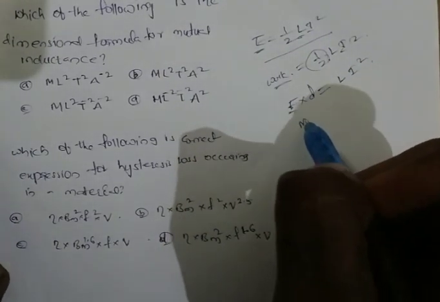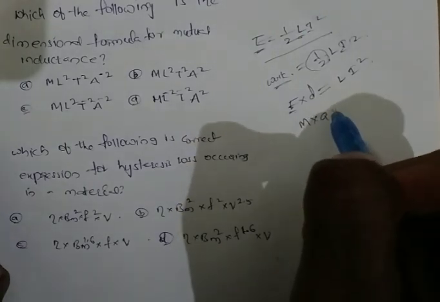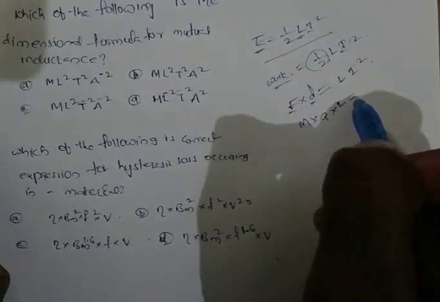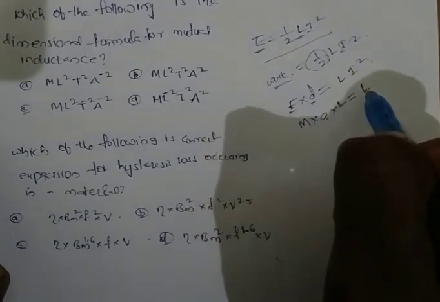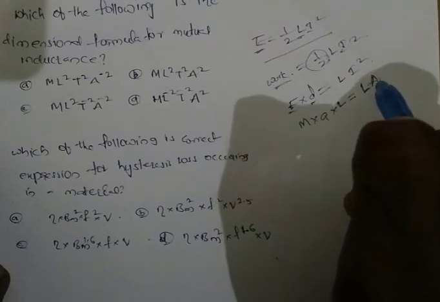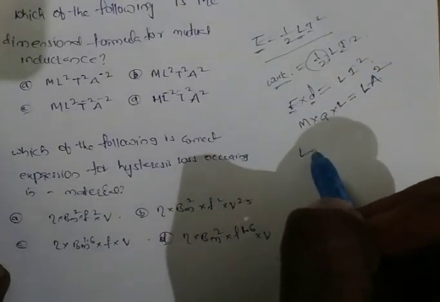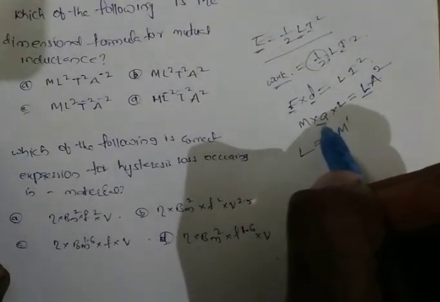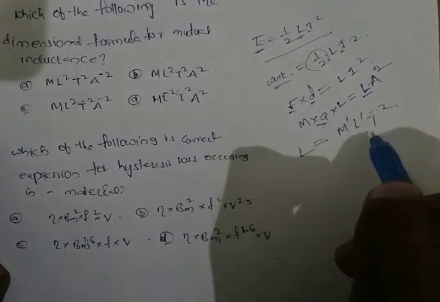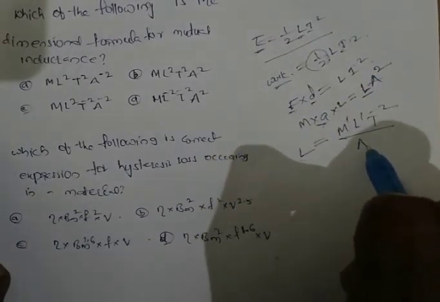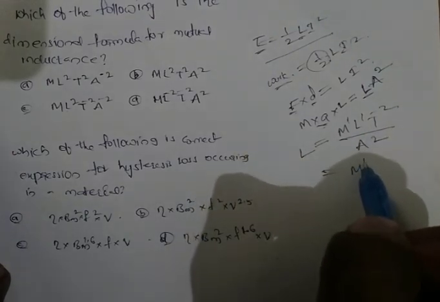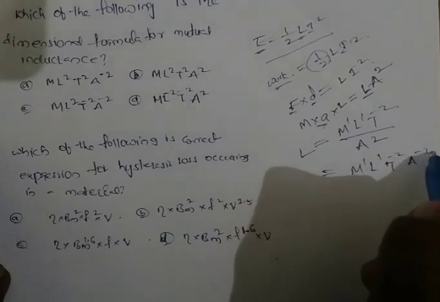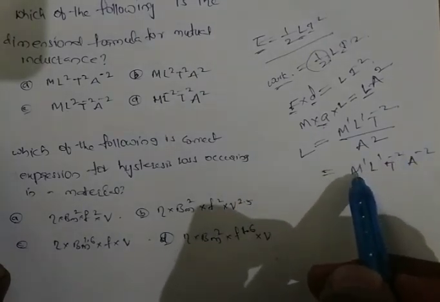Force is equal to mass into acceleration into displacement, with L is equal to inductance L into current denoted by A, and I square. We have to find out the L, that is equal to M1, acceleration is equal to L1 T minus 2, by A square, that is equal to M1 L1 T minus 2 A minus 2.